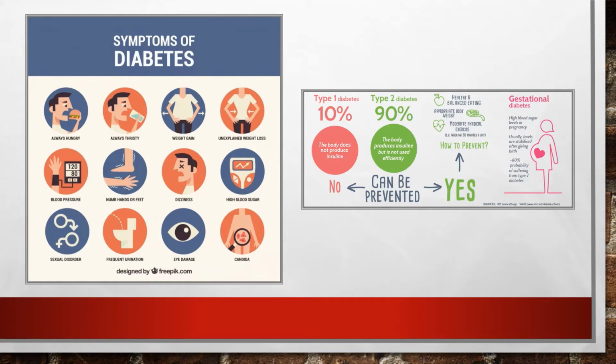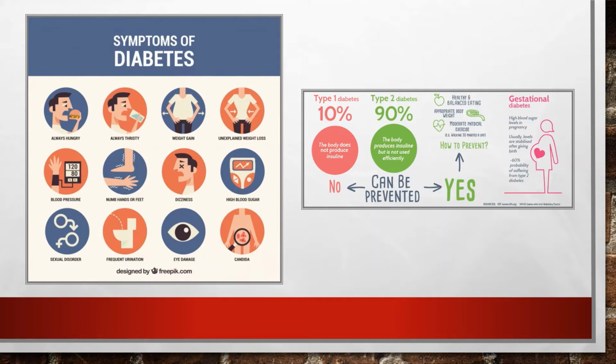You've probably heard that there are two types of diabetes. Type 1 is genetically a problem. You cannot prevent it, because it's genetic. Essentially, with type 1 diabetes, the body just does not produce insulin. It does not produce the hormone that can lower blood sugar levels. So whenever you eat something, that blood sugar level cannot be lowered.